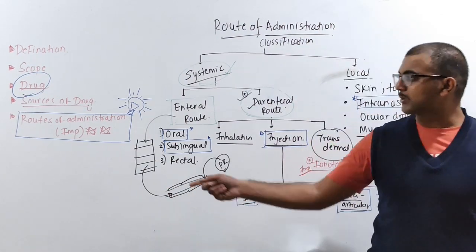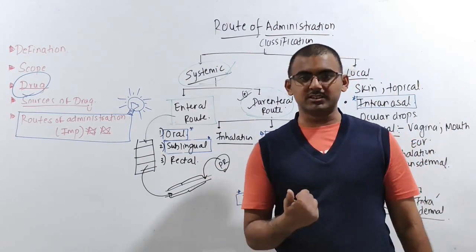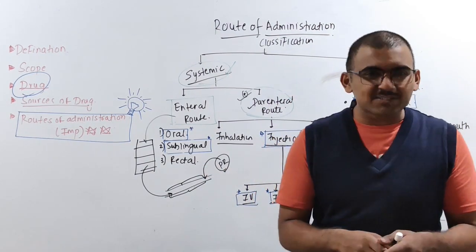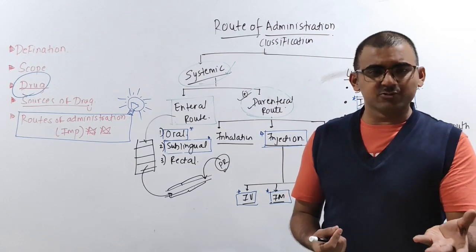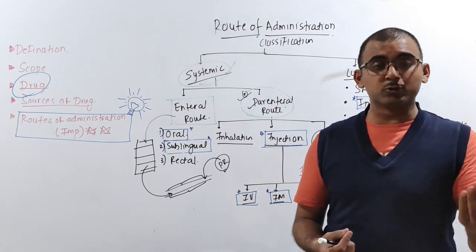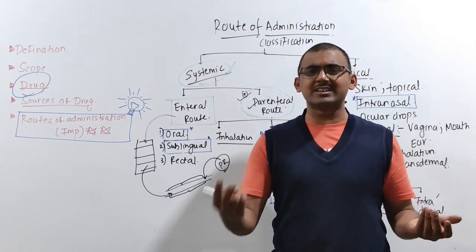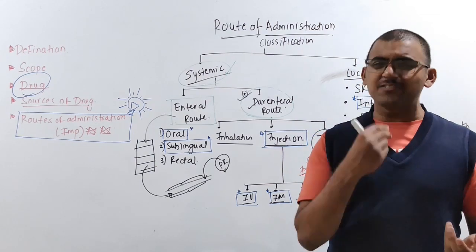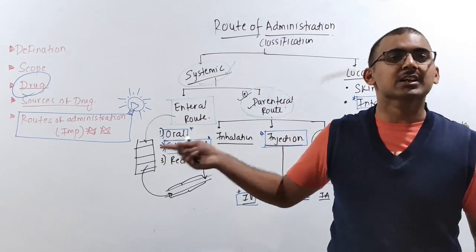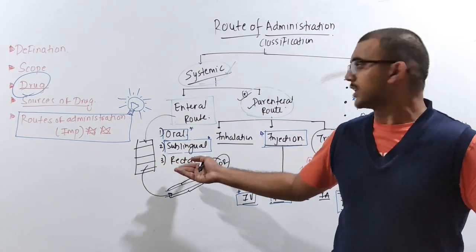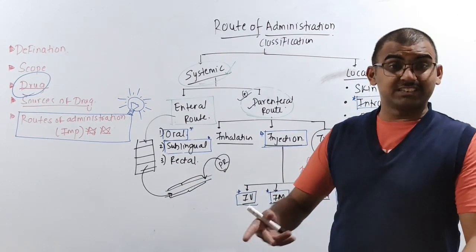Next is rectal. What is the rectal route? Mainly we are having suppositories. Why do we use rectal? Think about patients, especially small kids and infants. You cannot give them oral drugs because it's very difficult for them to swallow. The same goes for unconscious patients who cannot swallow. For those patients you cannot give oral or sublingual, so we go for the rectal route of administration. These are certain advantages.